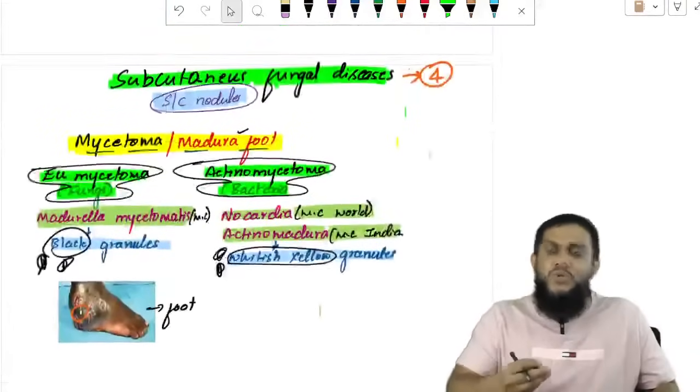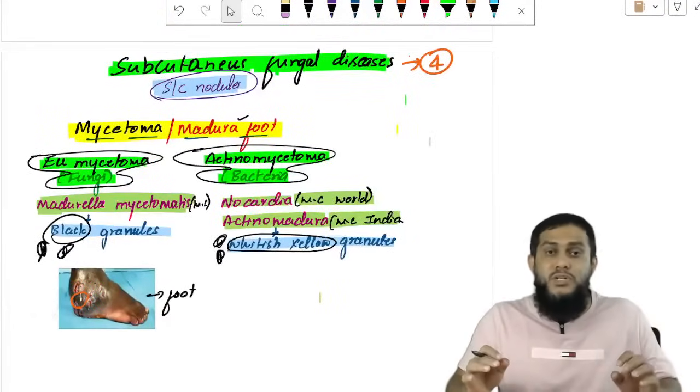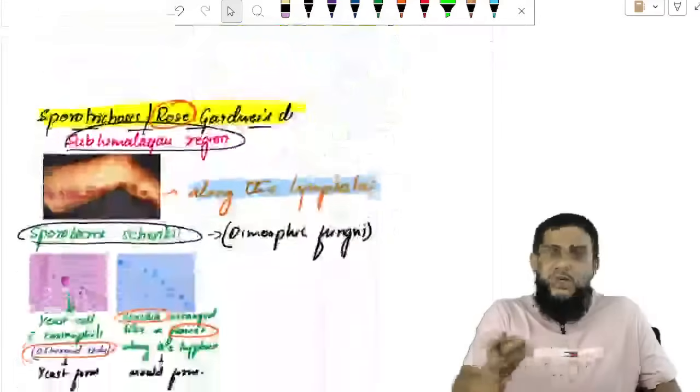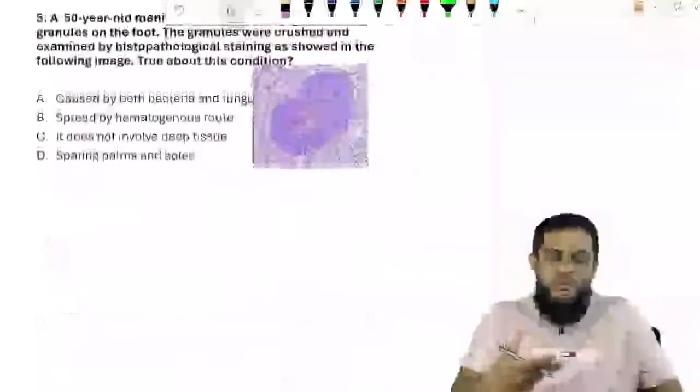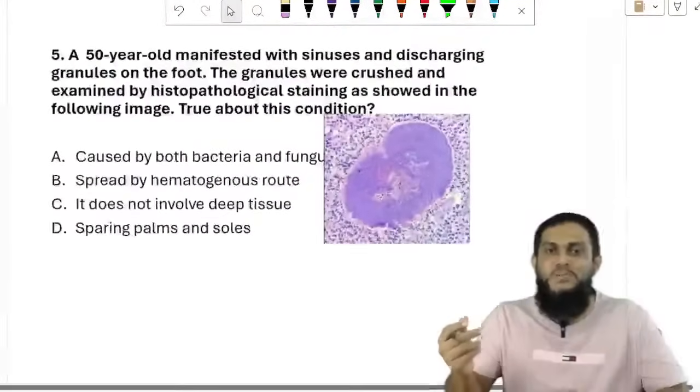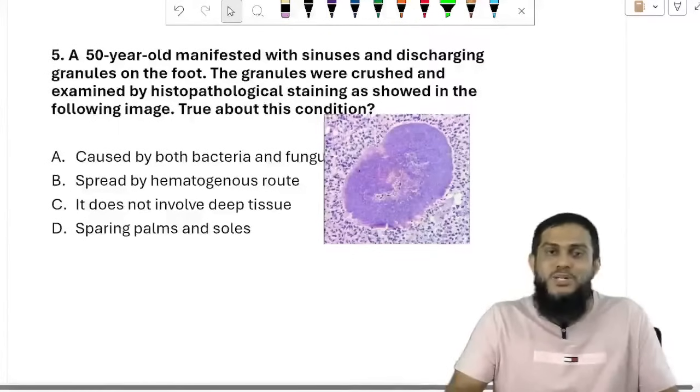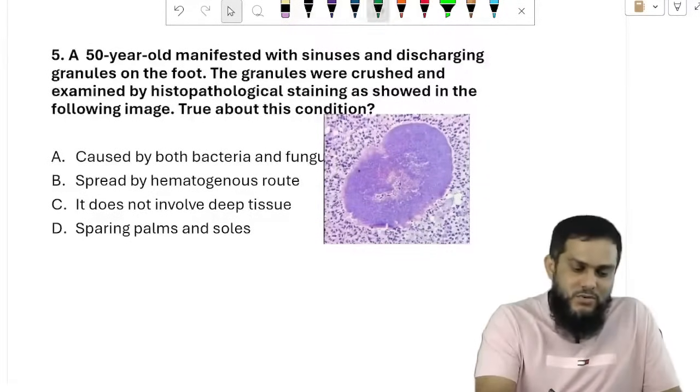What is that? Subcutaneous fungal diseases. Four subcutaneous fungal diseases: mycetoma, sporotrichosis, chromoblastomycosis and phaeohypomycosis. If we see two to three questions related to this, we are done. Okay, see the questions.